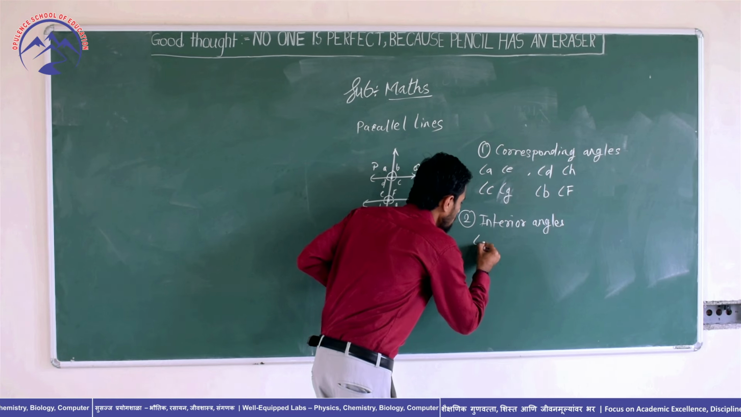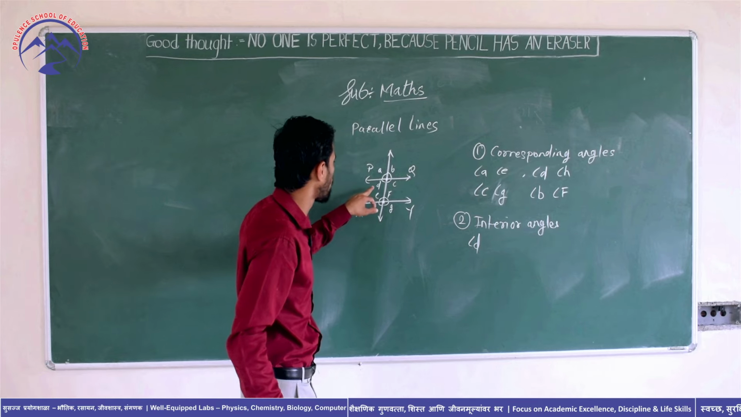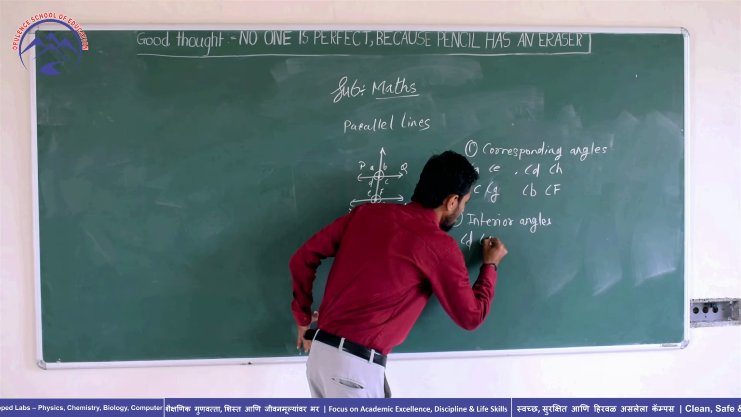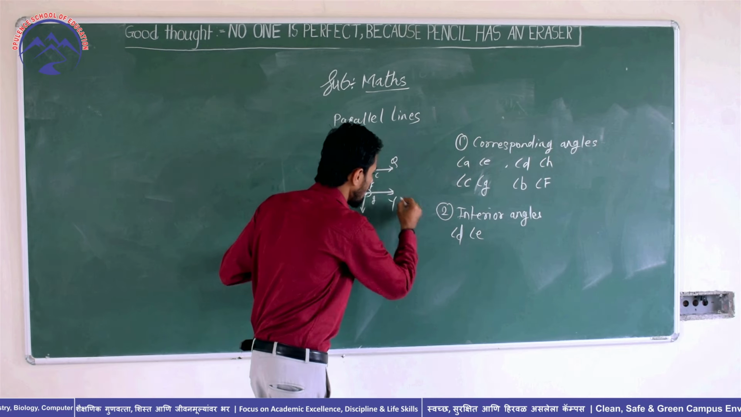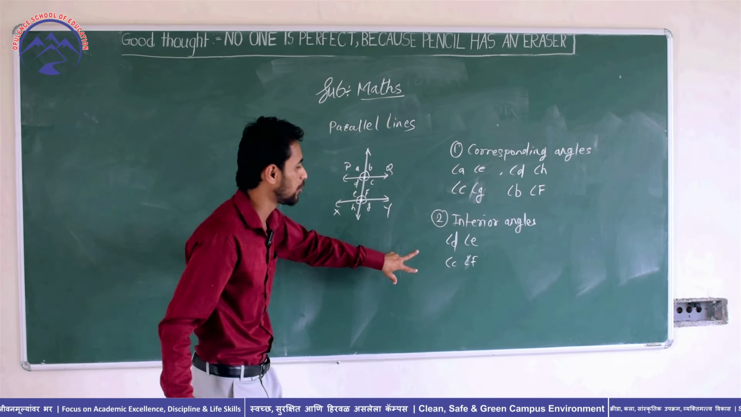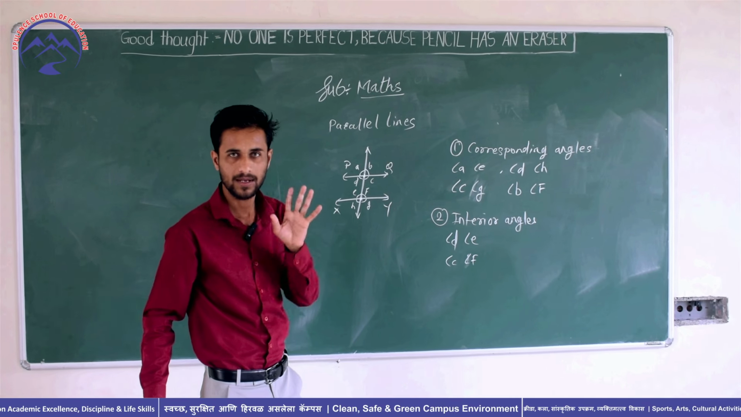Now tell me, which angle is interior for angle D? Angle E. Angle D and angle E. Angle C and angle F. There are 2 pairs of interior angles.